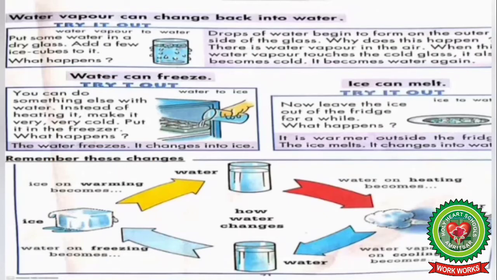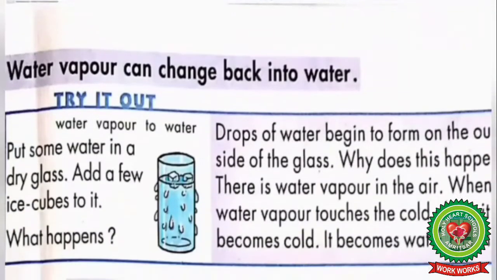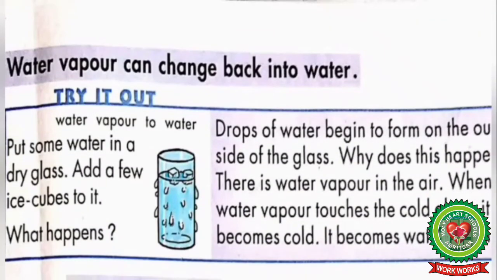Now students, open your Enjoying Science book, page number 71, lesson 12, water, water vapor and ice. Let's start reading. Water vapor can change back into water. Try it out. Put some water in a dry glass. Add a few ice cubes to it.